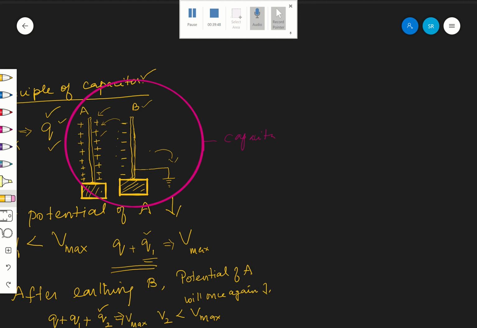If A and B are spherical in nature, then it is a spherical capacitor. If A and B are cylinders, then it is called a cylindrical capacitor. Different capacitors are there.